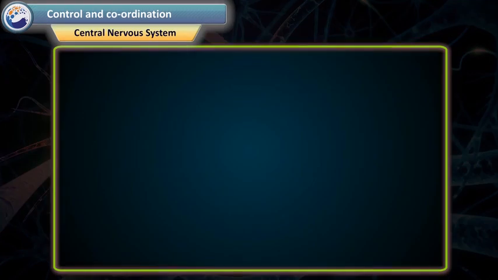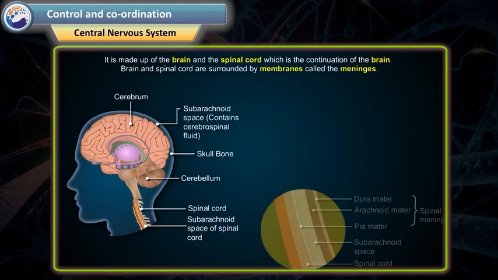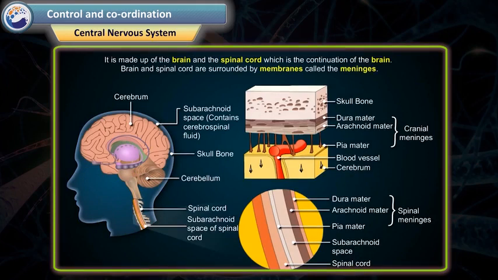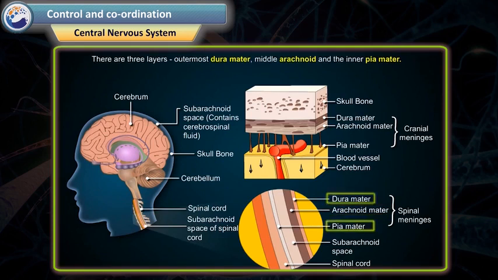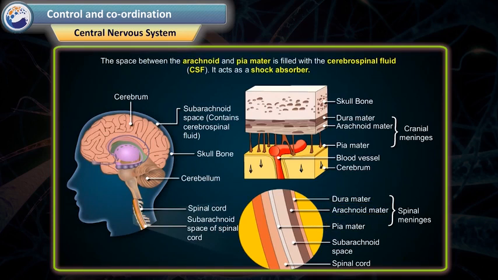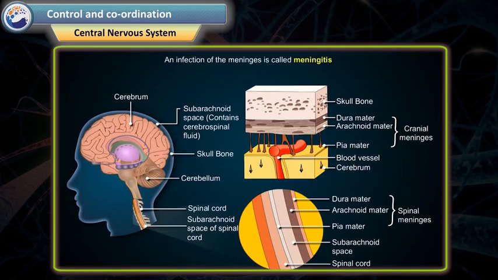Central nervous system. It is made up of the brain and the spinal cord, which is the continuation of the brain. Brain and spinal cord are surrounded by membranes called the meninges. There are three layers: outermost dura mater, middle arachnoid, and the inner pia mater. The space between the arachnoid and pia mater is filled with the cerebrospinal fluid, that is CSF. It acts as a shock absorber. An infection of the meninges is called meningitis.